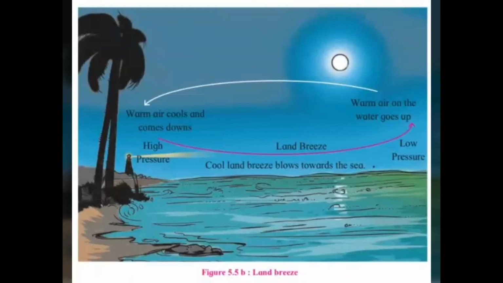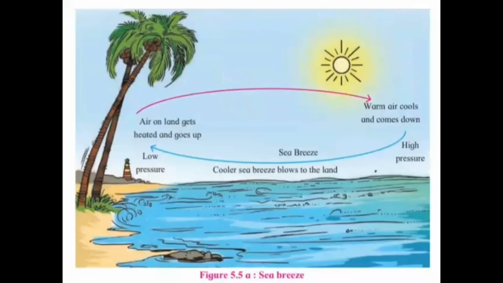Fourth question. Compare figure 5.5a and 5.5b with reference to temperature, conditions, air pressure and winds. First point, temperature conditions. In figure 5.5a, sea is low and land is high.